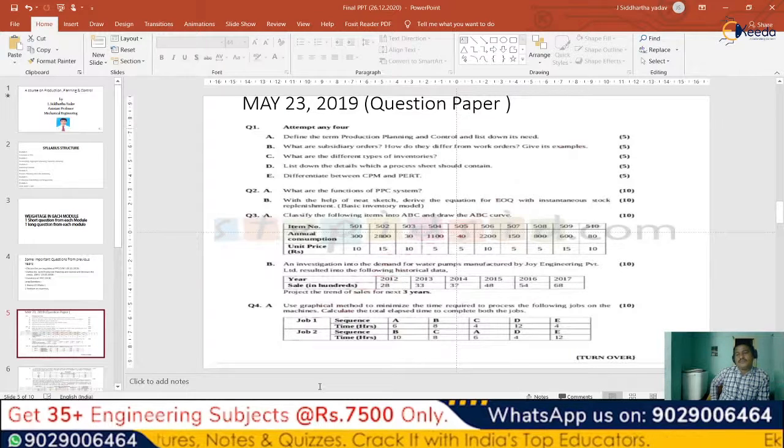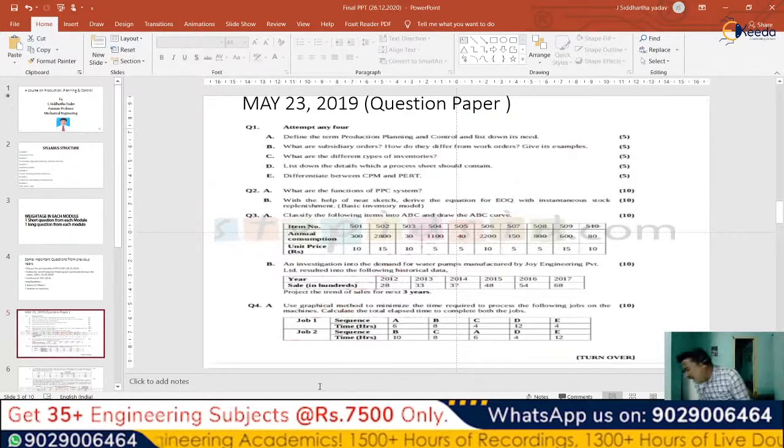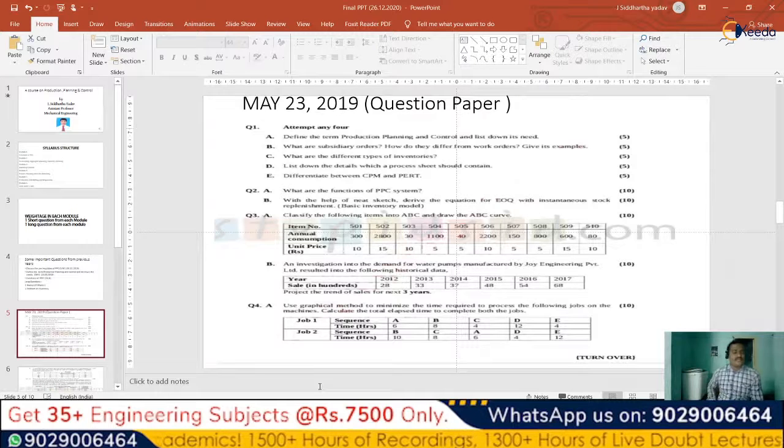If you remember from the previous videos, what is an ABC? As per the degree of essentiality, or based upon the degree of requirement, we will generally classify the products into A, B and C as per the requirement. So that includes the importance of the products as per A, B and C, which are very essential, moderately essential and less essential. As per that, we'll be deriving the A, B, C products.